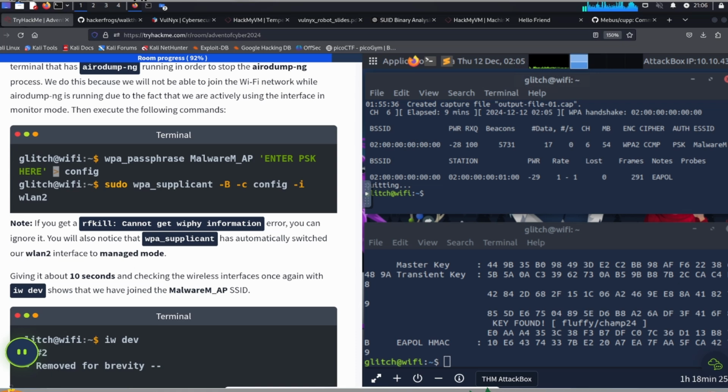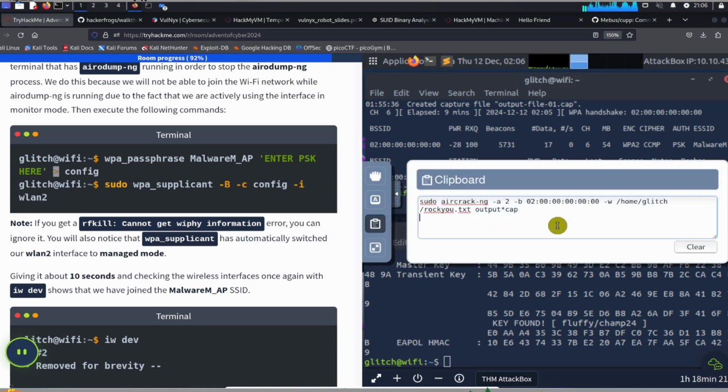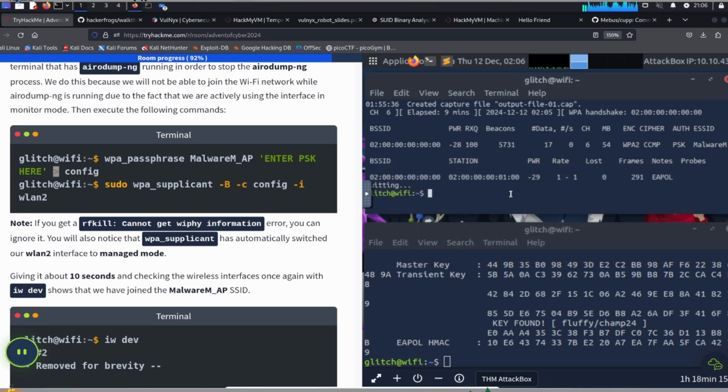Okay, so the control panel over here, we need to get rid of this and paste in the other command. Then over here, we're going to paste it in. Okay, so in this command here, we have to put our own PSK over here. So the PSK is fluffy/champ24. Okay, we're going to issue this command now.